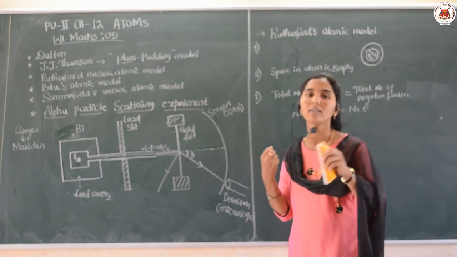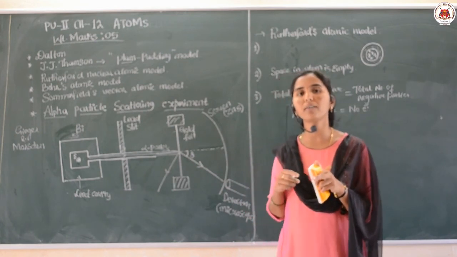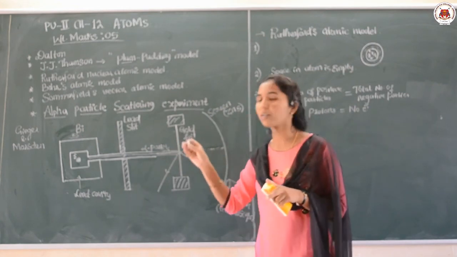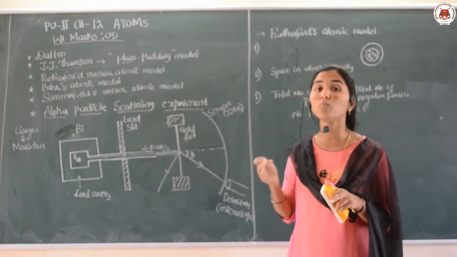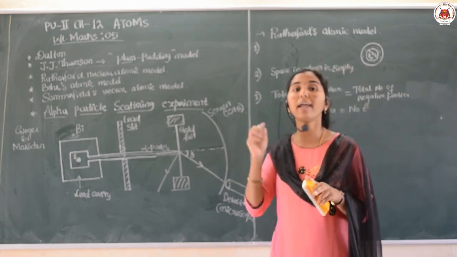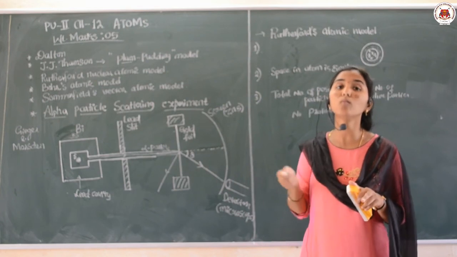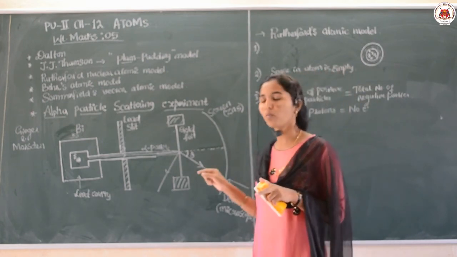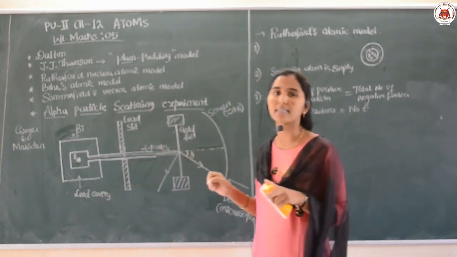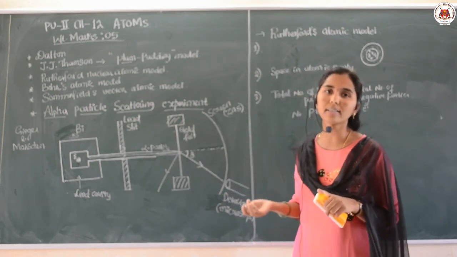In the first chapter we discussed that there is a repulsive force between two like charges. Due to that, an alpha particle can be scattered by more than 90 degrees also. But it was seen that out of 8,000 alpha particles, only one scattered more than 90 degrees. If the repulsion is greater, then with the same angle it is incident, the alpha particle is taken back.